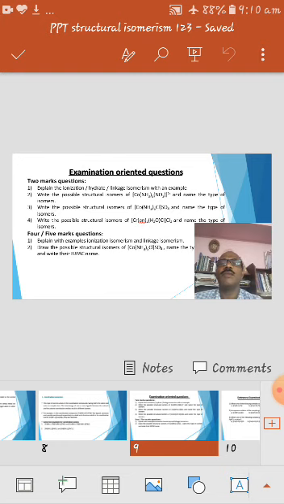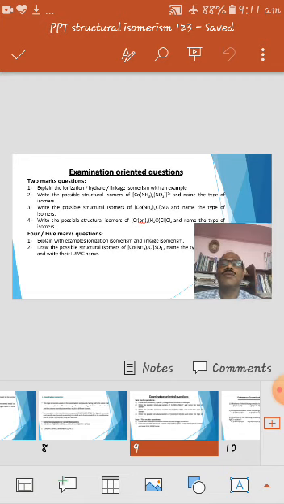The first example, the second question, exhibits linkage isomerism because NO2 minus, that is the nitrite ion, is there, which is an ambidentate ligand. So it shows 2 linkage isomers. Similarly, the third question's complex shows ionization isomerism because anion exchange takes place between the coordination sphere and the counter ion.